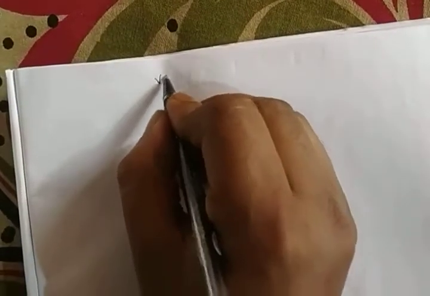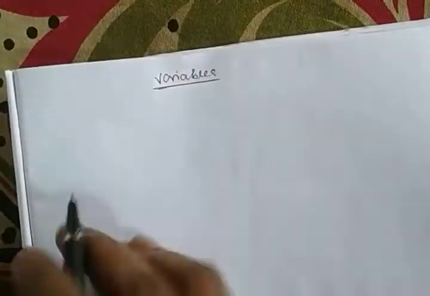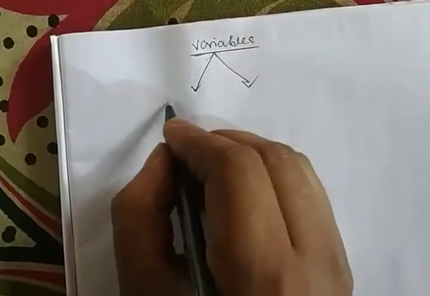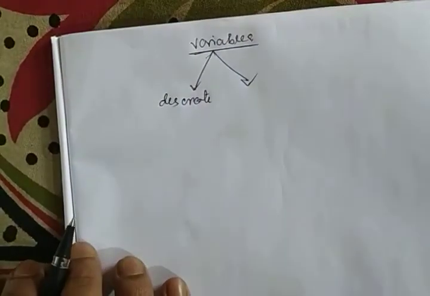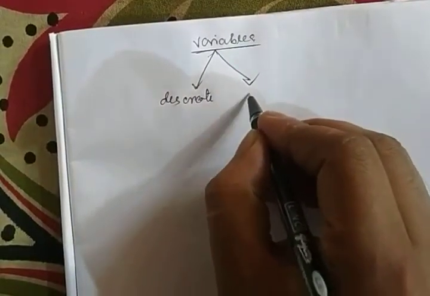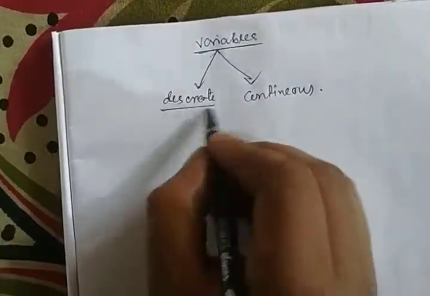Now, two types of variables are available. One is discrete and the other is continuous variable.